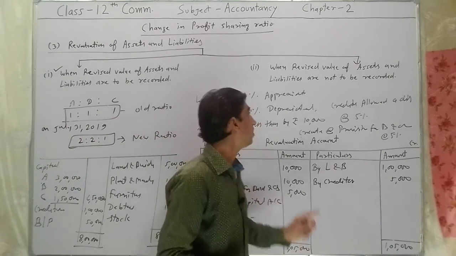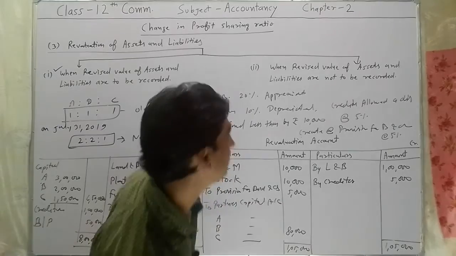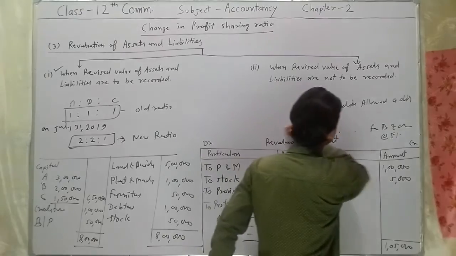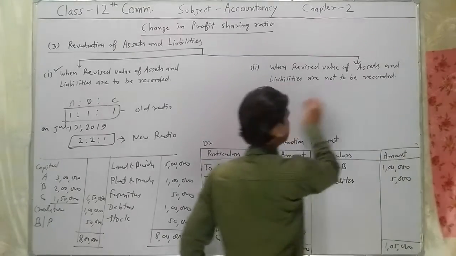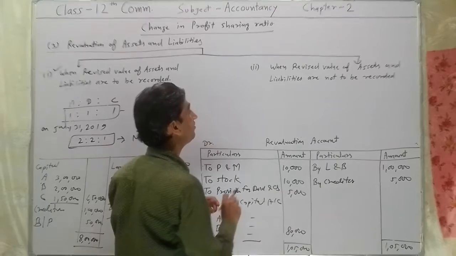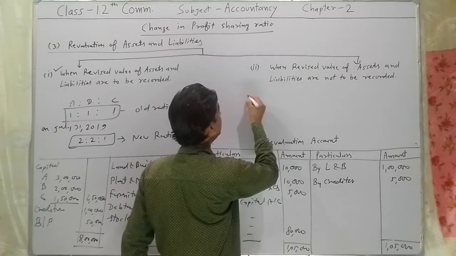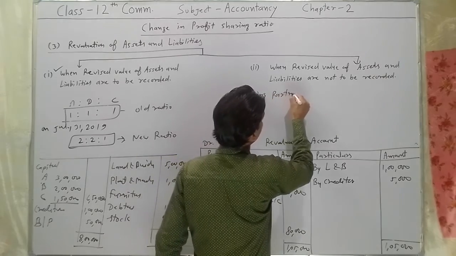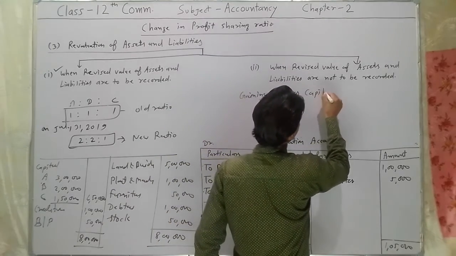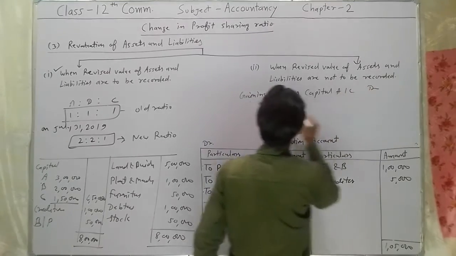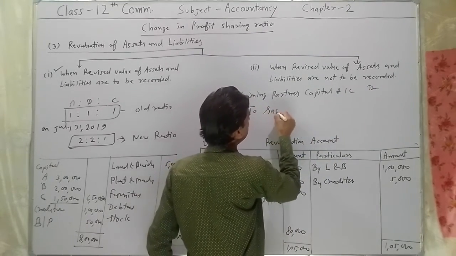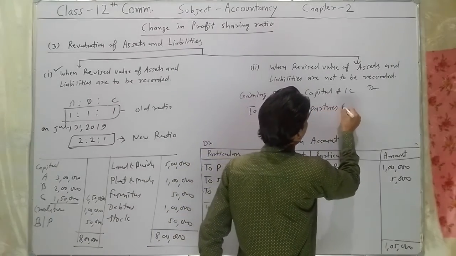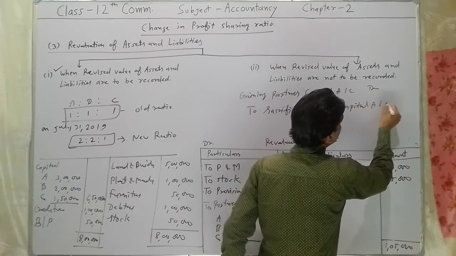In such a condition, only one single entry will be passed. The entry will be: gaining partners' capital account debit to sacrificing partners' capital account.